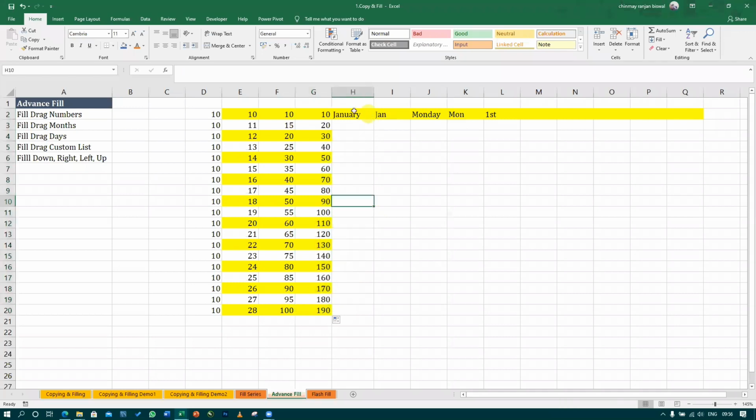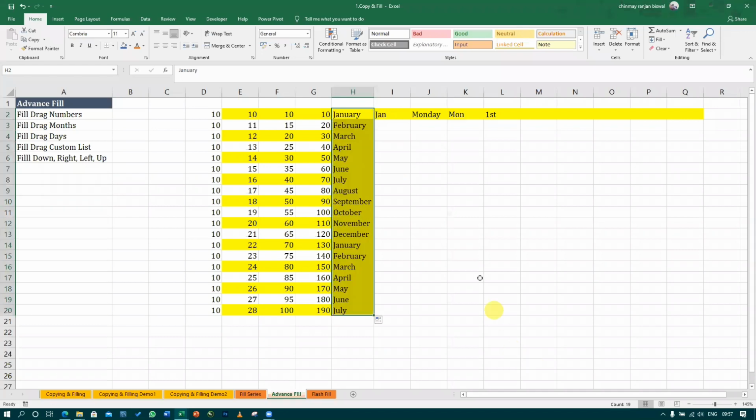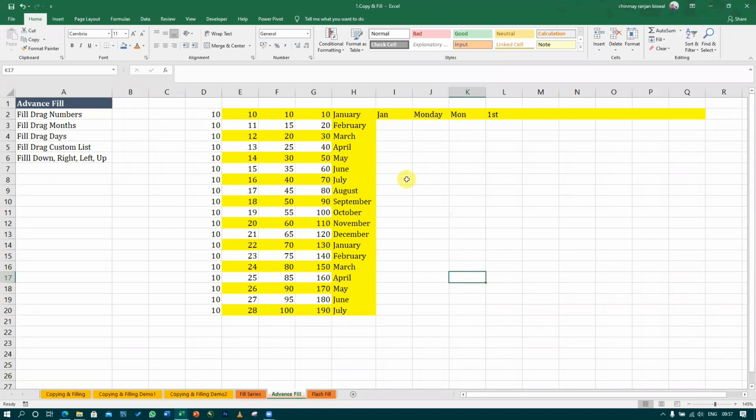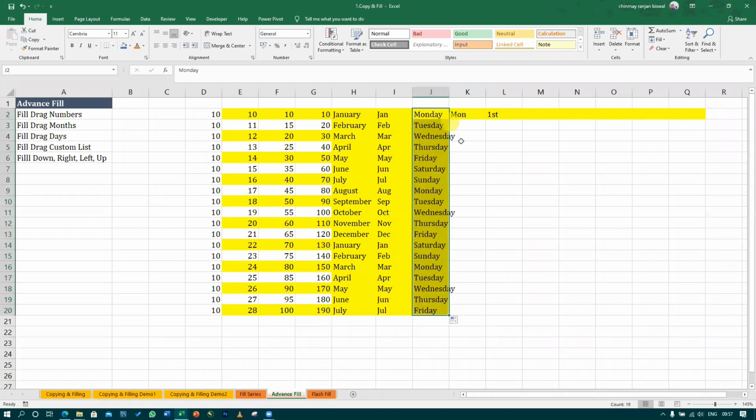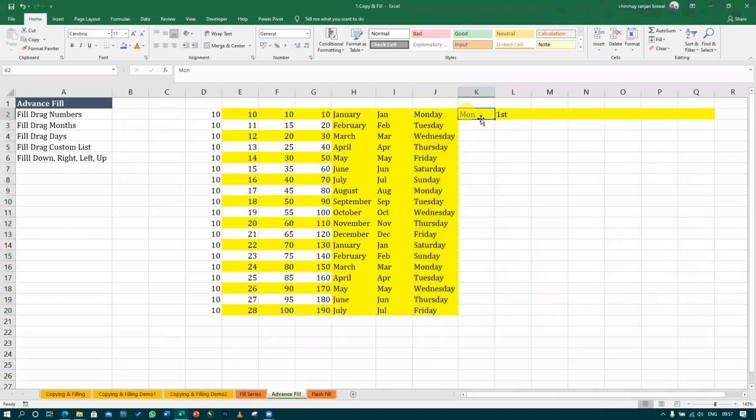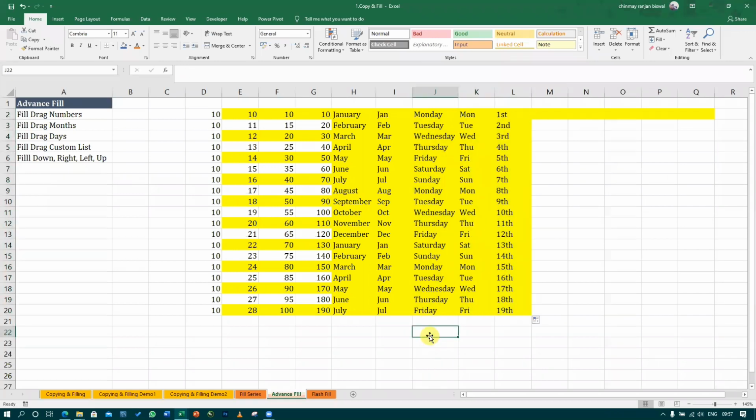Now it is January. If I'm going to drag this January, what will happen now? January only will appear. Okay, so let me double click on this. February, March, April. I told you, computer is a big fool. ठीक है? January के बाद ये February देगा, because it is written that the months appear in this way only. Similarly, if you give Jan, it will fill with Jan, Feb, and all. Monday onwards, Tuesday, Wednesday. And same way, month होगा तो month, and first अगर होगा तो first, second. ठीक है? Correct?